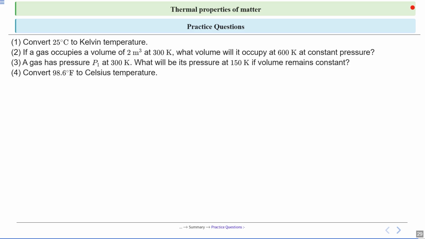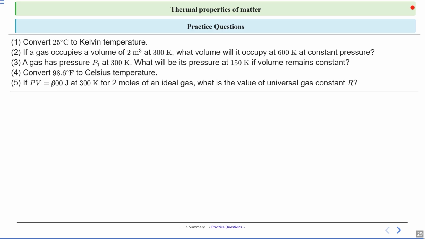Fourth, convert 98.64 degrees Fahrenheit to Celsius temperature. Here you have to find the temperature on the Celsius scale. We know the relation between Celsius and Kelvin, and between Fahrenheit and Celsius, so just use the formula and solve it.